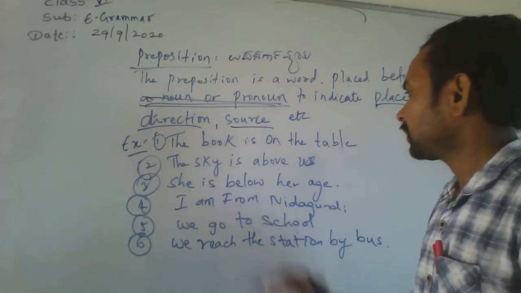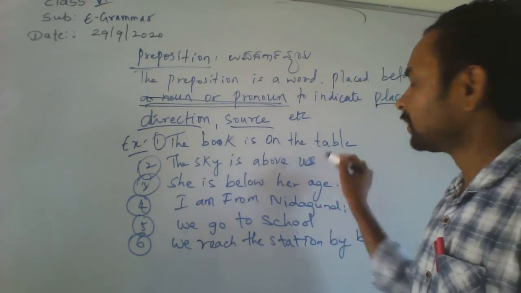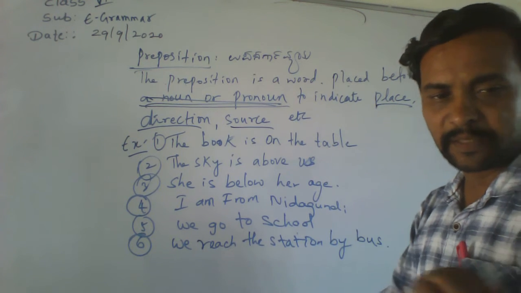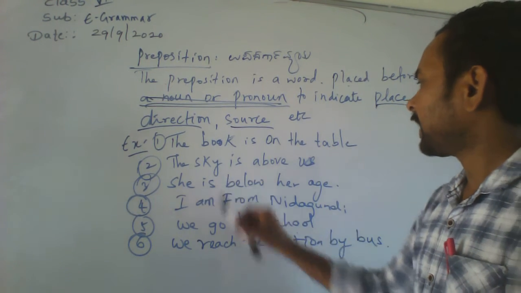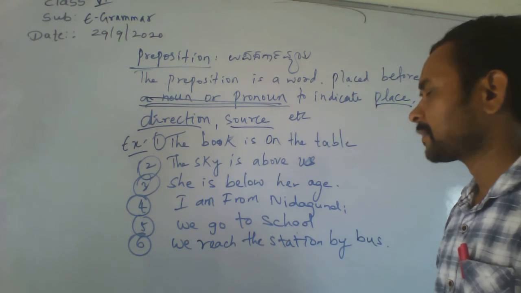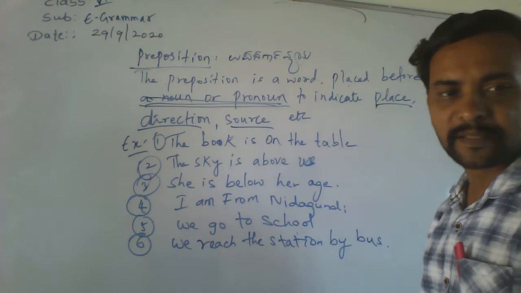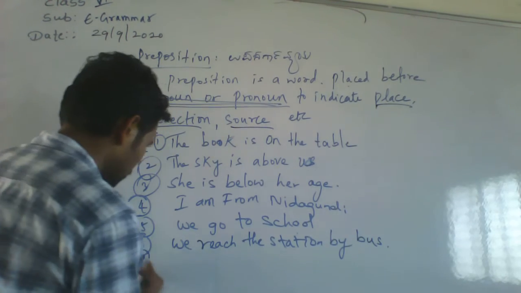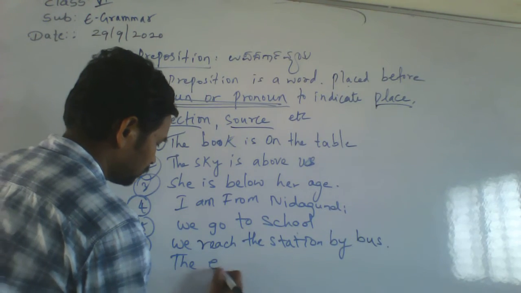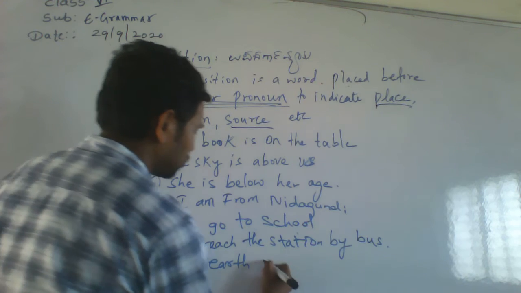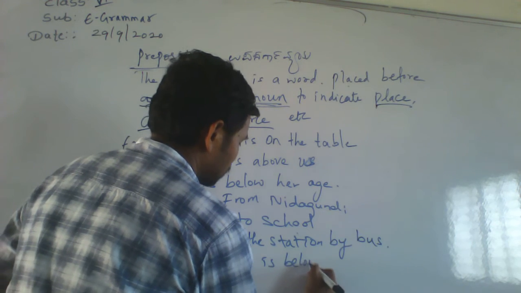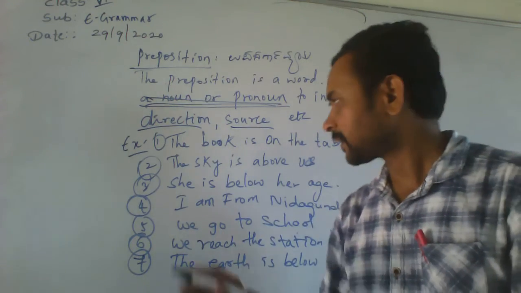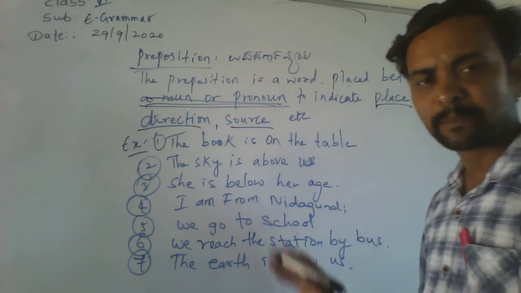The book is on the table. Where is the book? The book is on the table. The sky is above us. The earth is below us. Okay. Just look at the examples.